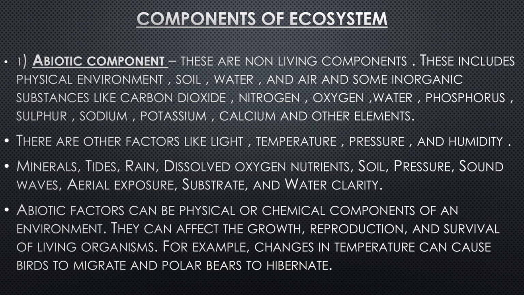There are other factors like light, temperature, pressure, and humidity. Minerals, tides, rain, dissolved oxygen, nutrients, soil, pressure, sound waves, aerial exposure, substrate, and water clarity.